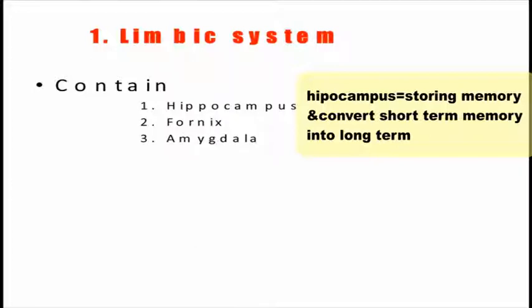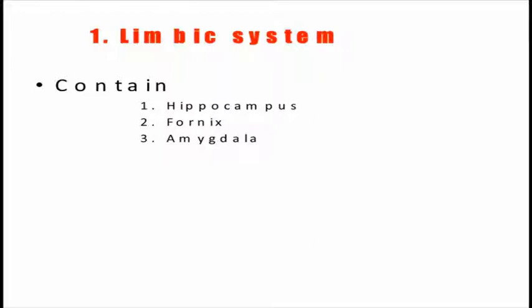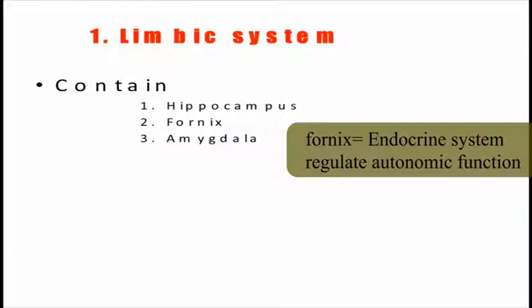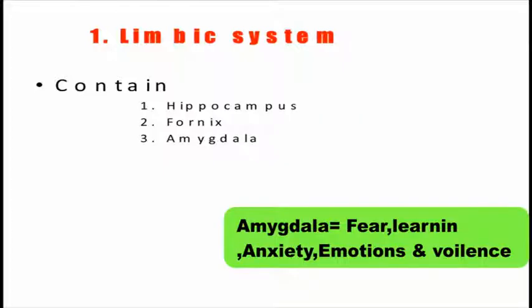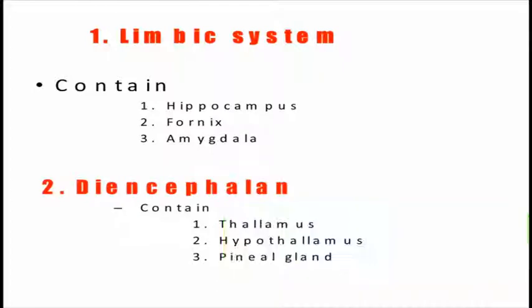The hippocampus has a main function in memorizing and language control, and also some function in controlling the endocrine system. The fornix has the same function, while the amygdala has a function in memorizing. Now we will talk about the diencephalon, which contains the thalamus, hypothalamus, and pineal gland.